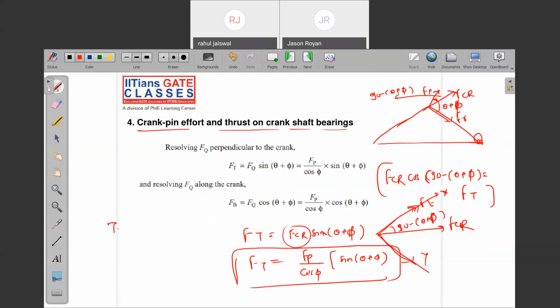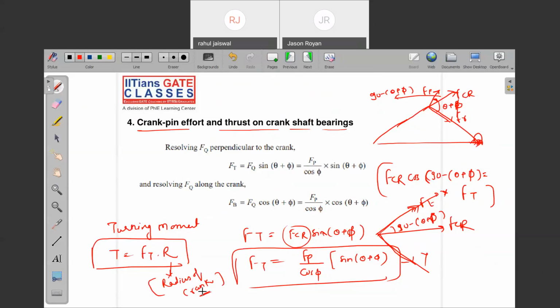So what you are asking? See, now what is the turning moment? Which force will turn the crank? FT into R, the radius of the crank. Yes or no? If I ask you, what is the turning moment of the crank? The turning moment of the crank is nothing but the force perpendicular to the link into the perpendicular distance from the center of rotation. The center of rotation, that is nothing but the radius of the crank. This is the formula we have.